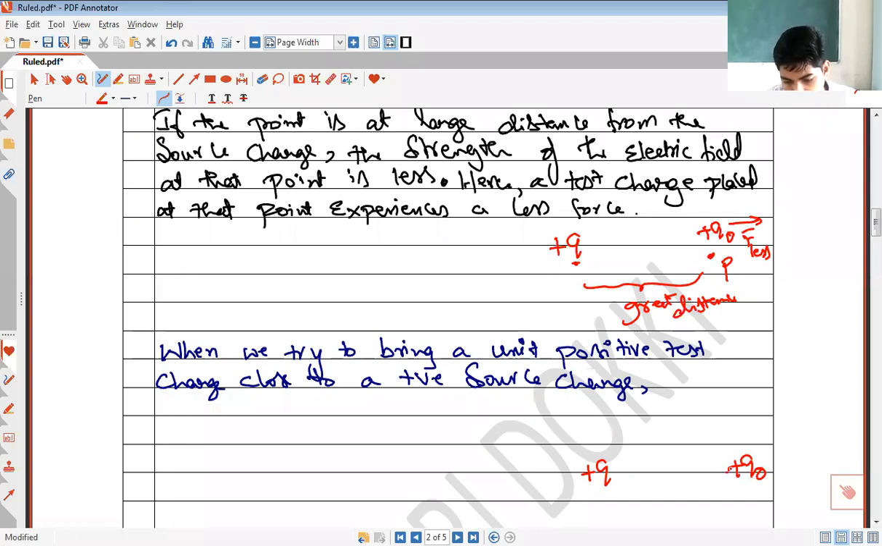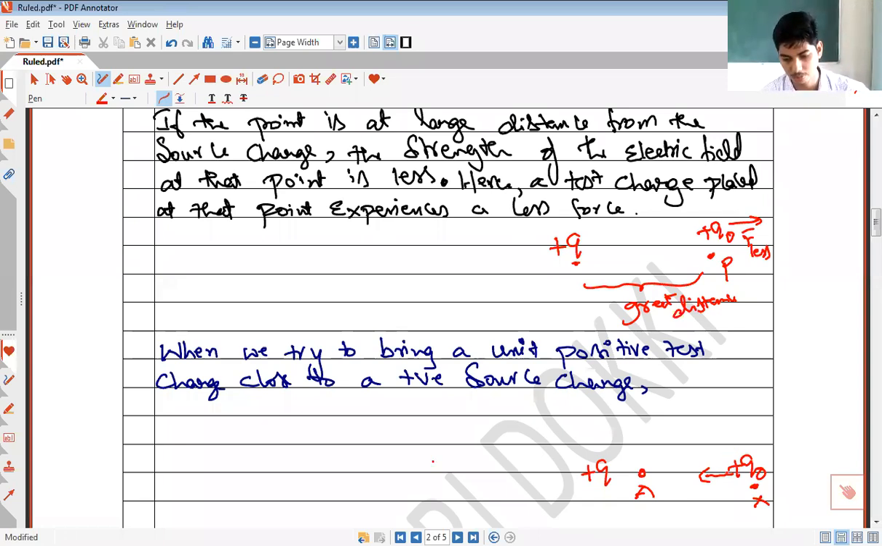If I try to bring this positive test charge close to the source charge, say I want to bring this test charge Q0 from, say, point X to point A. If I try to move the test charge from point X to point A, does the electric field created by this source charge Q oppose the motion of the test charge or help the motion of the test charge? Tell me what happens.